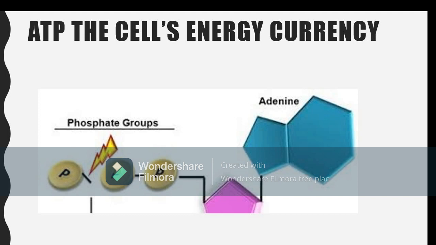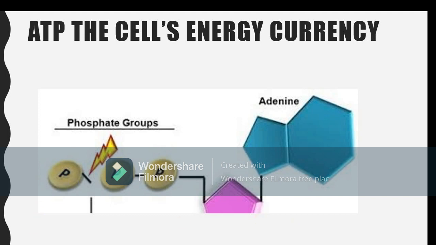ATP is the major energy currency of the cells, and it is considered the main energy source for the majority of cellular functions, like synthesis of macromolecules, meaning DNA, RNA and proteins, then movement, transmission of nerve impulses, and active transport, especially exocytosis and endocytosis. The ability of ATP to store and release energy is due to its molecular structure.